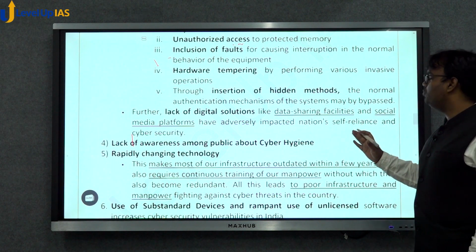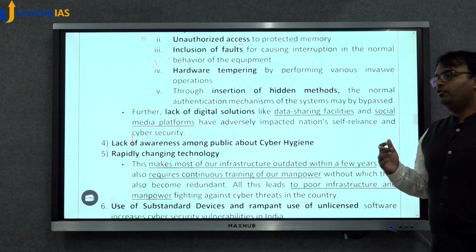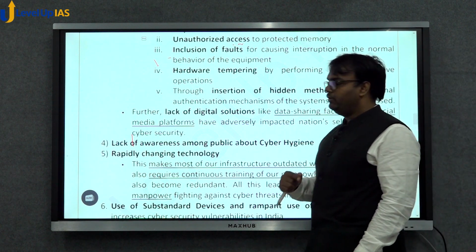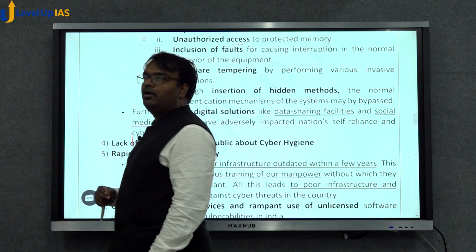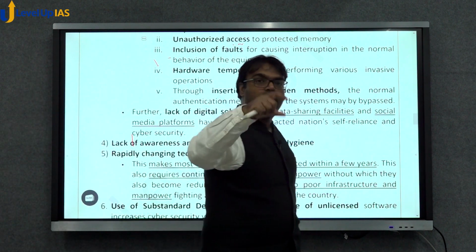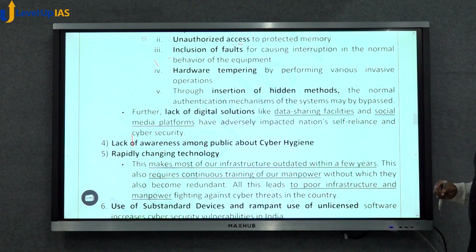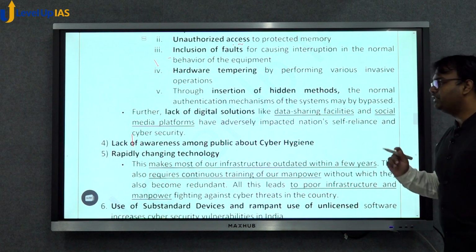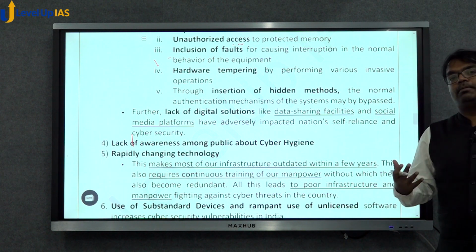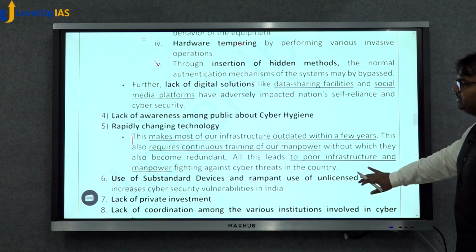Similarly, we lack digital solutions like data sharing facilities and cloud computing facilities. Like we use OneDrive by Microsoft, or we use Google Drive by Google, or we use Dropbox, again by some US company. We do not have a national, indigenous cloud computing service or data sharing facility, which makes us vulnerable. Then a lack of awareness about cyber hygiene is a concern.